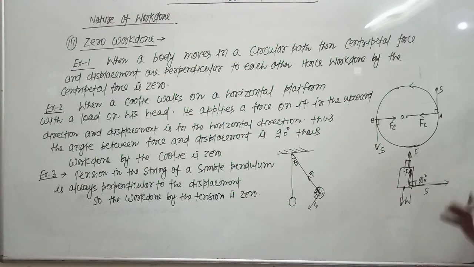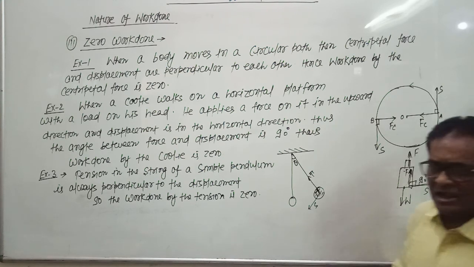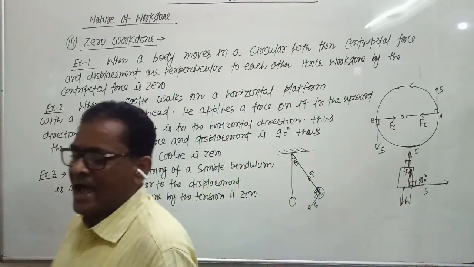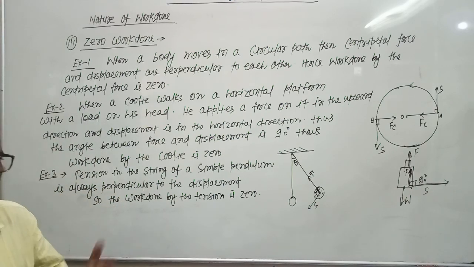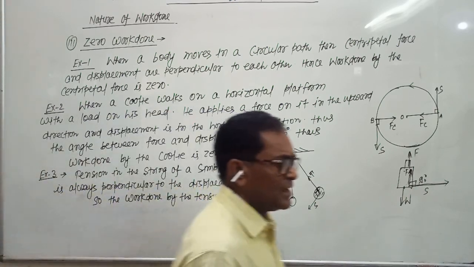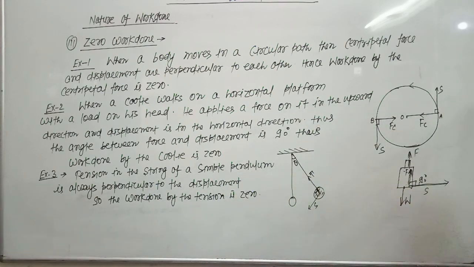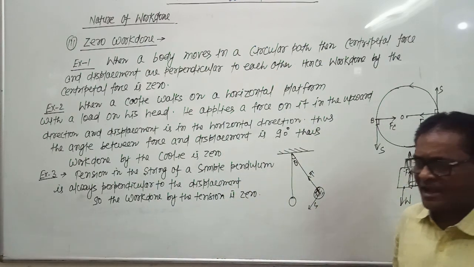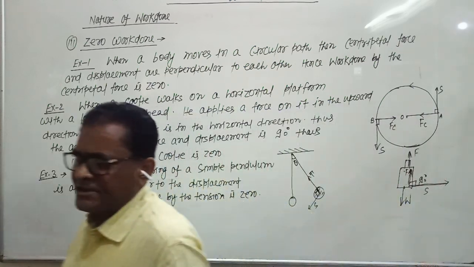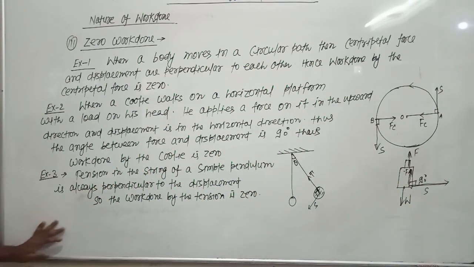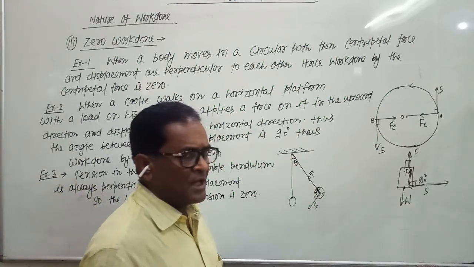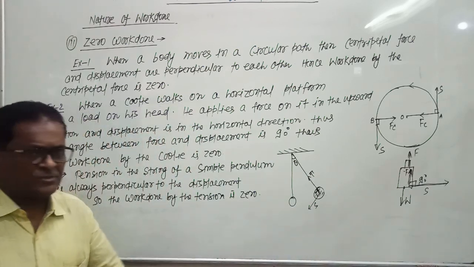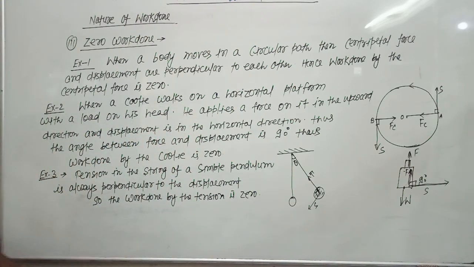Second example: when a porter moves on a horizontal platform with a load on his head, the force acting on his head is in the upward direction and the displacement is in the forward direction in a horizontal plane, and the angle between force and displacement is 90 degrees, therefore work done is 0. And the third example: the tension in the string of a simple pendulum is always perpendicular to the displacement, and hence the work done by the tension is zero.